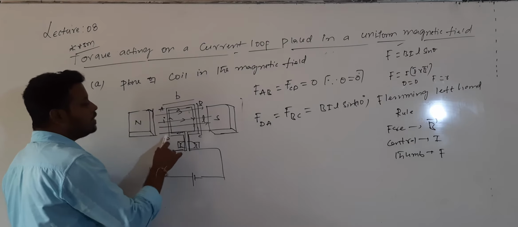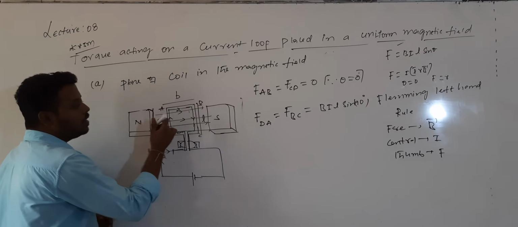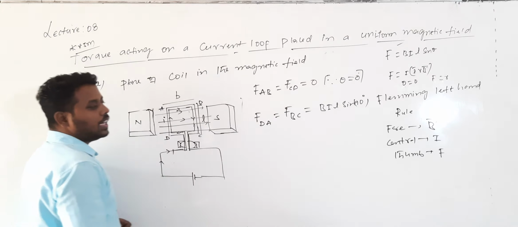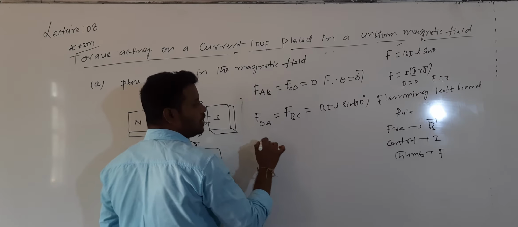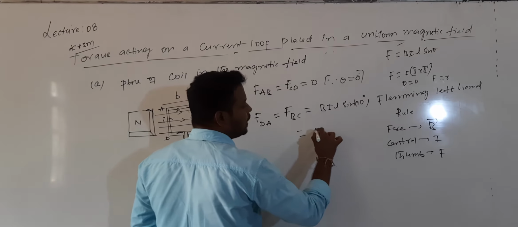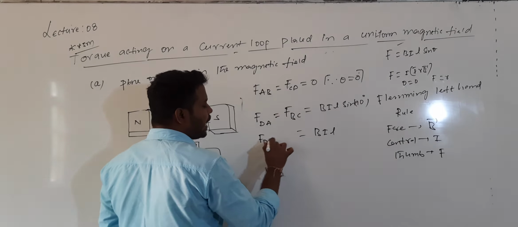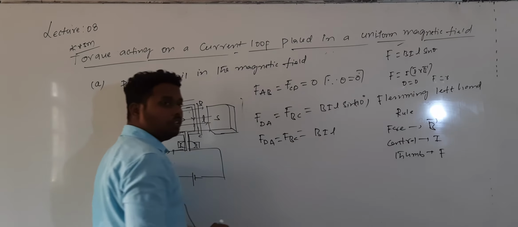Because the sides DA and BC are perpendicular to B bar, the direction of the lines I drew. So these forces are equal to B into I into L, and the force acting on the side BC is equal in magnitude.